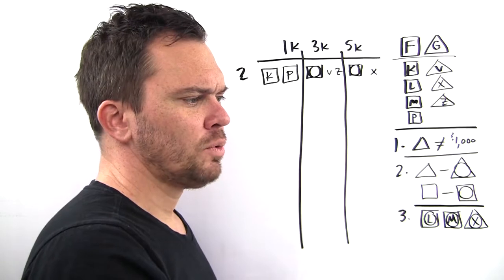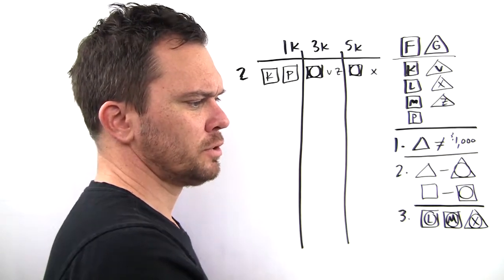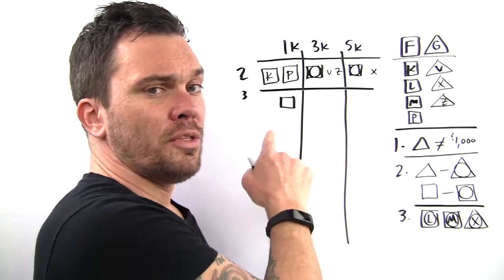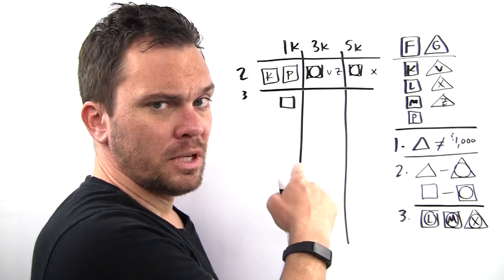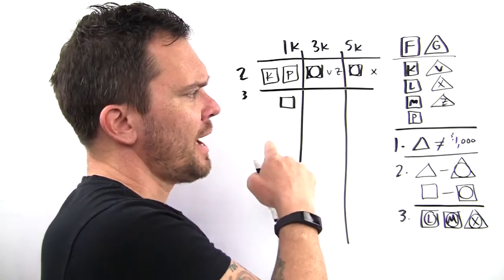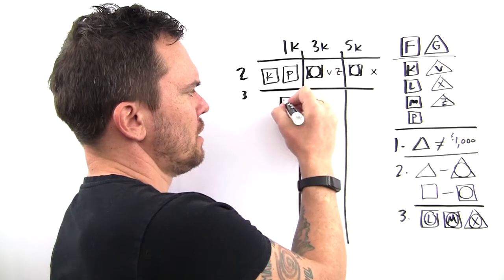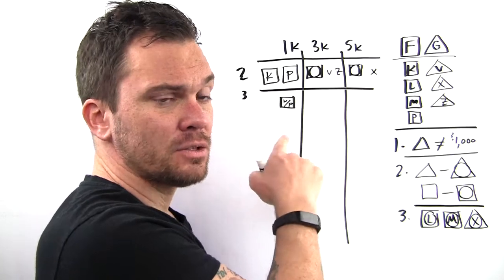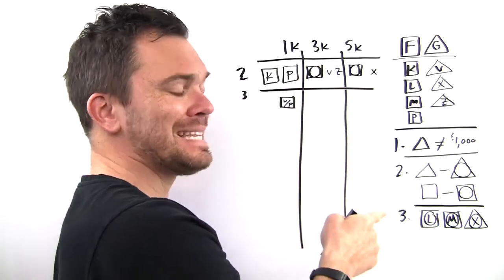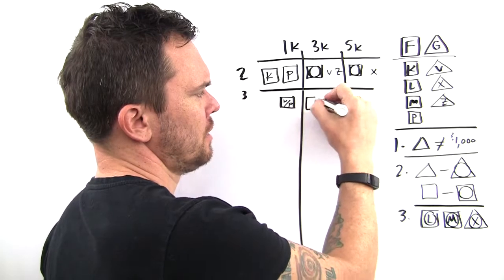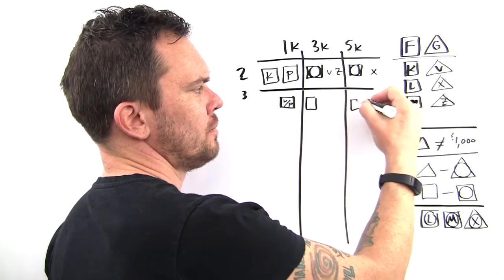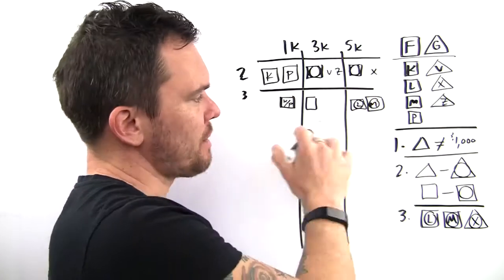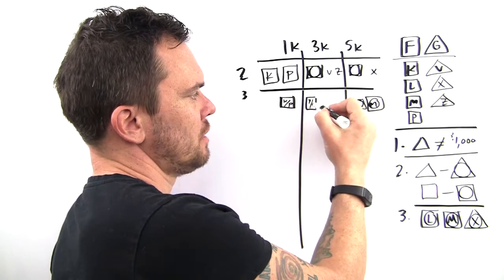Question 3. If only one of the employees receives a $1,000 bonus, what must be true? So that employee has to be a square, right? Because our triangles don't get $1,000 bonuses. And that square is either K or P. And then the other one, but that's the only person making $1,000. So the other one of K or P has to make less than L and M. So L and M, and here I am doing the shapes, have to make more than this other K or P.